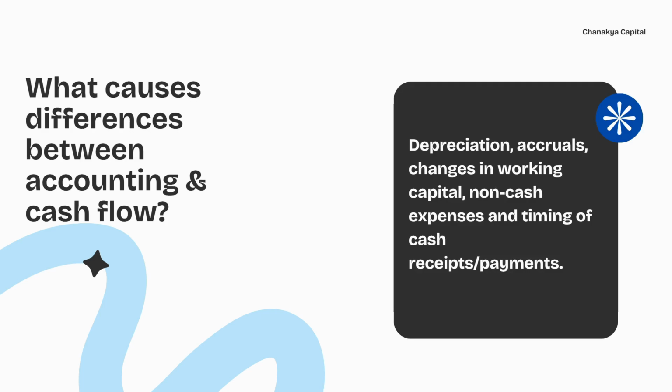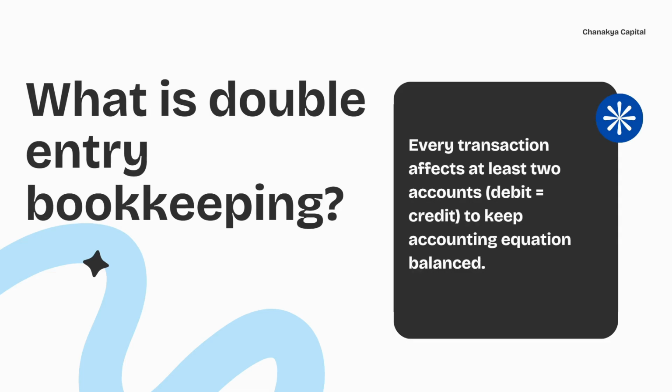What causes the difference between accounting and cash flow? Depreciation, accrual changes in working capital, non-cash expenses, and timing of cash receipts and payments. What is double entry bookkeeping? Every transaction affects at least two accounts. Debit is equal to credit to keep the accounting equation balanced.